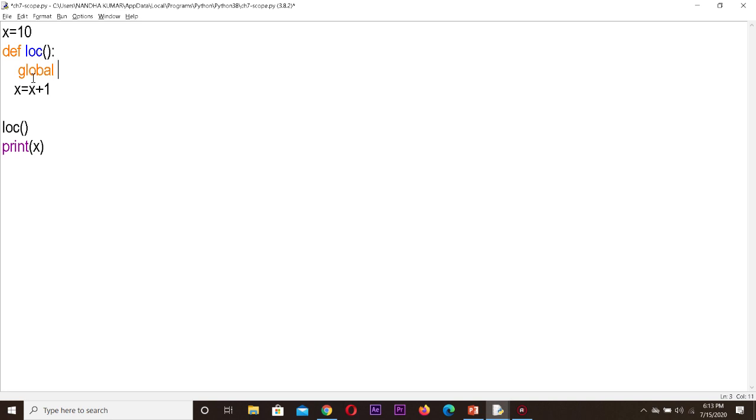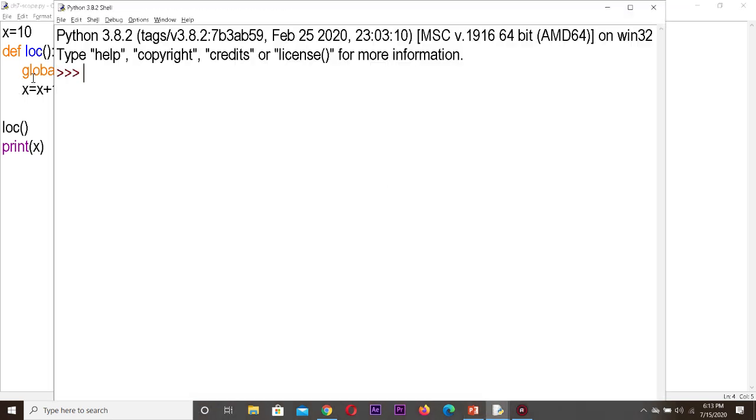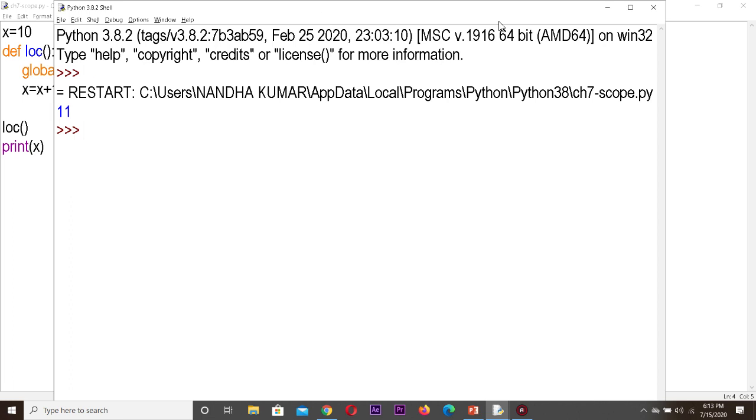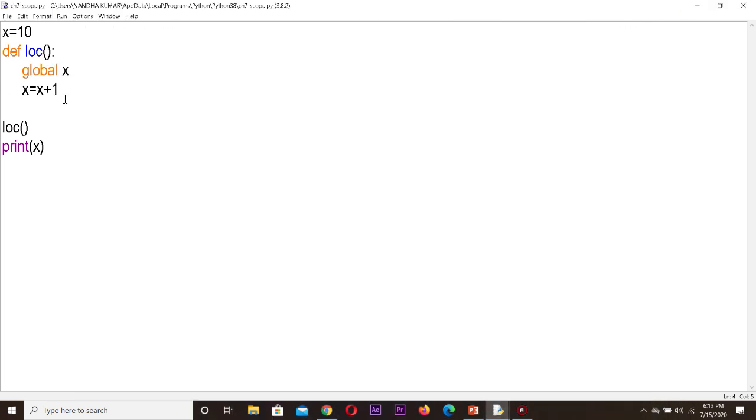Now I'm writing global x. Now we fix it, so we are getting the output. So we are allowed to modify this value, and we can also print the value outside this function. Okay.